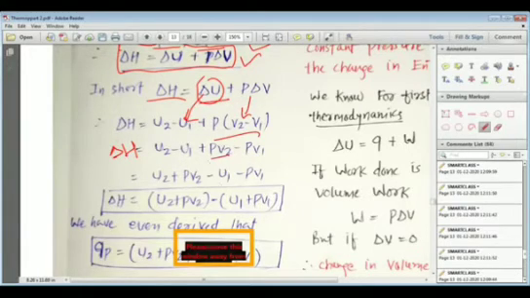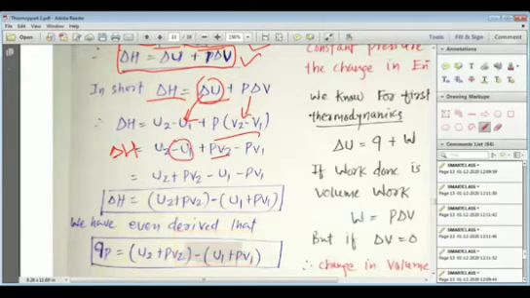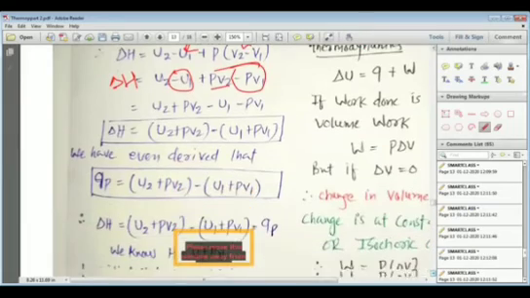Now we just want to arrange these terms. So we'll write U2 plus PV2 minus U1 minus PV1. We write the two negative terms together and two positive terms together, and ultimately we find that delta H is equal to (U2 plus PV2) minus (U1 plus PV1).